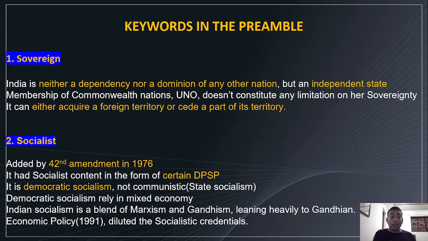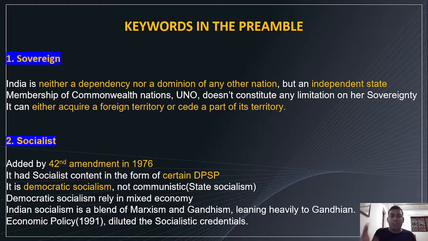And it is democratic socialism, not communistic socialism. What is democratic socialism? Democracy means for the people, by the people, of the people. So, India has democratic socialism, not communistic. Communistic socialism, another word is state socialism. That is, the state has complete authority over the people. That's what communistic socialism is. You can see China. The complete authority is the state or the government.